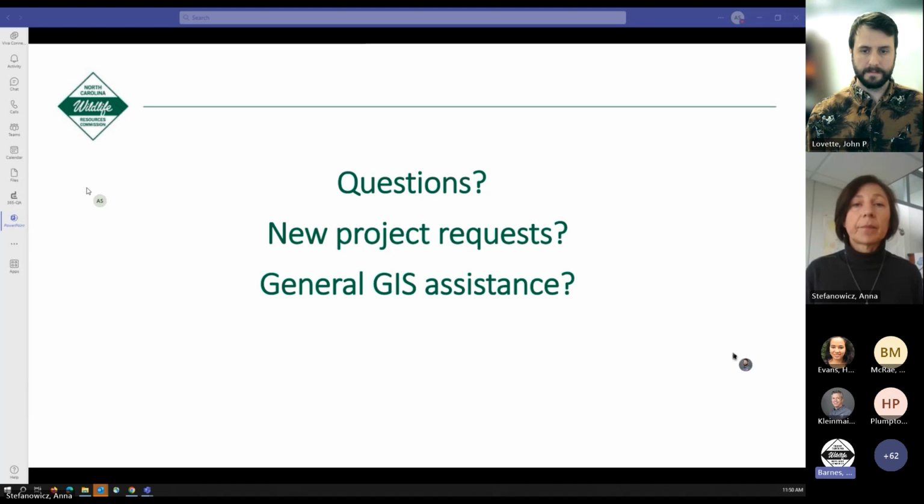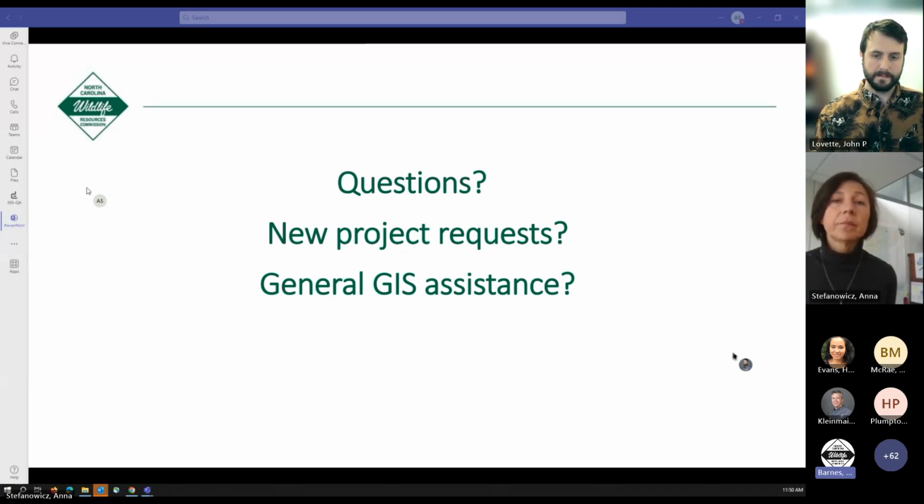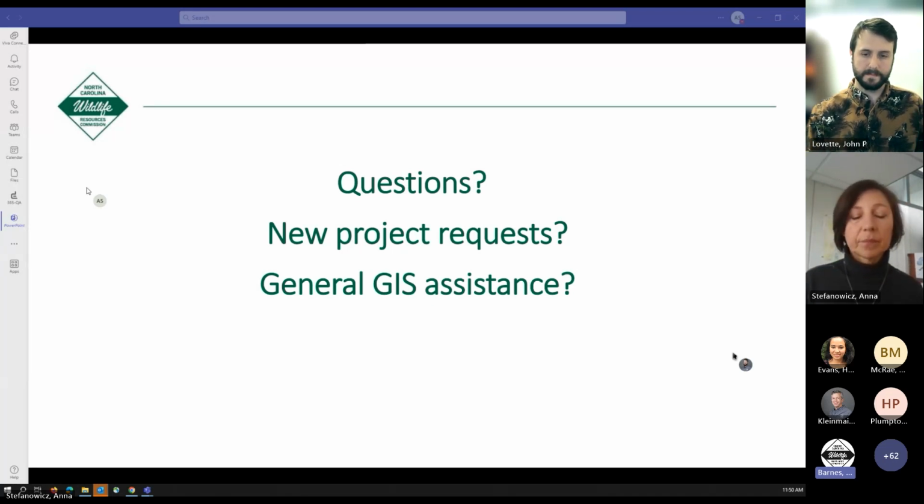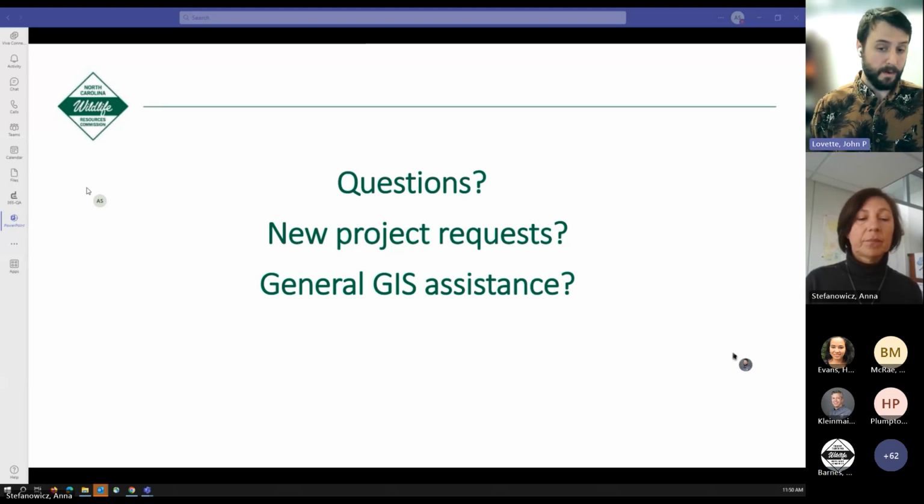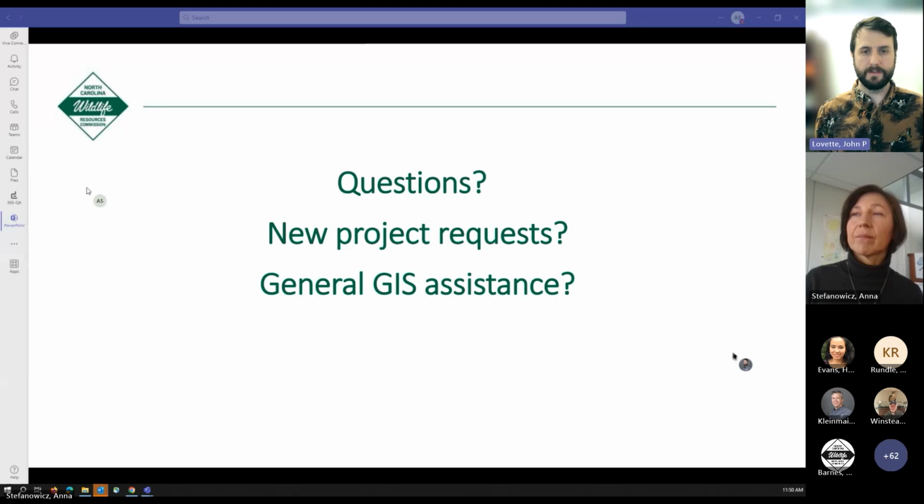Okay. And Gabriella asks, for the proactive land acquisition planning work you're doing, have you considered including some kind of notification system for when high priority parcels are put up for sale on MLS, etc.? No, but that's a really interesting idea. I'd have to look and see if there's a good way to get that information streamed from an MLS.